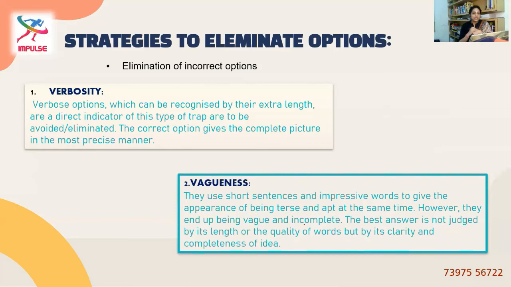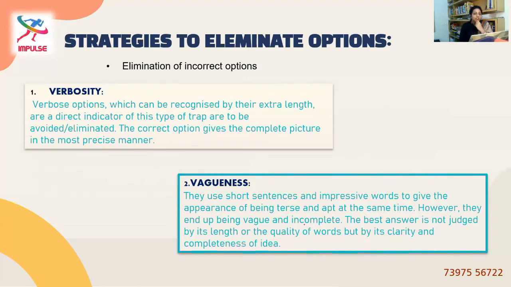Okay, first one is verbosity. Verbosity means too many decorations, I would say. Something lengthy in order to make us feel that this could be right. Too much use of language unnecessarily. That is verbosity. Very gaudy. That's the meaning. Let's look at the definition.